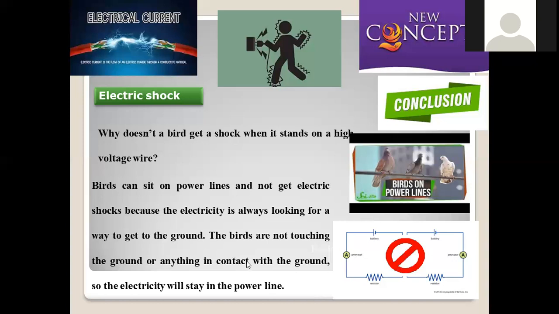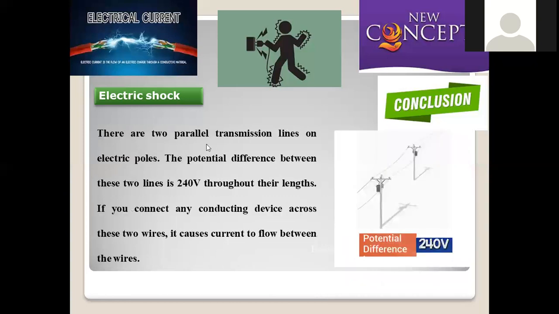Circuit formation is not possible, but a human being gives the circuit because he is touching the ground. The ground tends to attract high potential, so that potential will travel through the human being into the earth. So he becomes a conductor, and for that reason he experiences electrical shock.